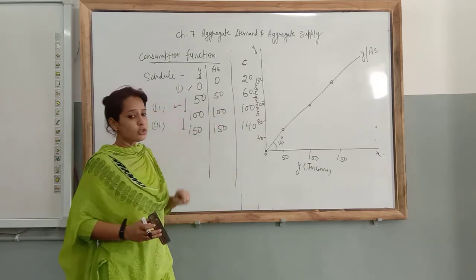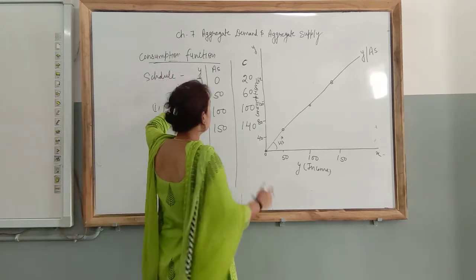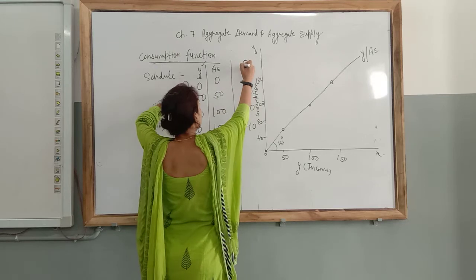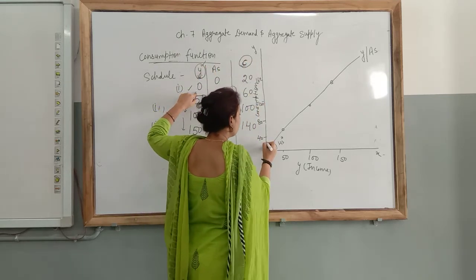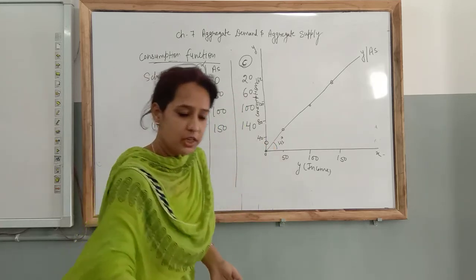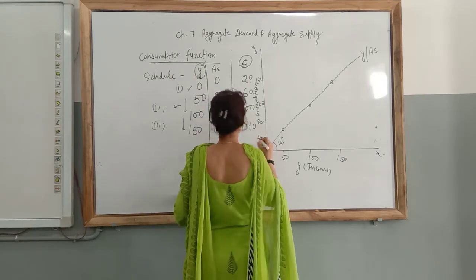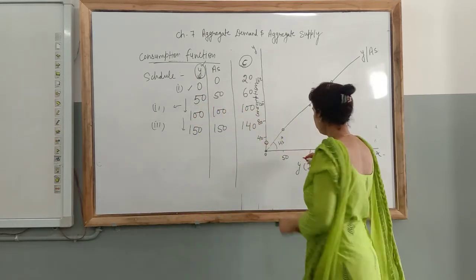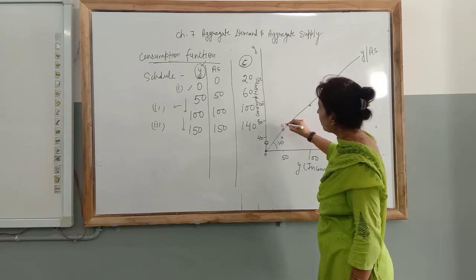Clear? Now next column we are going to draw, that is 0 to 20, income and consumption. Take income and consumption, 0 to 20. Next, let me change the marker. 0 to 20. Next, we are going to take 50 to 50. Clear?